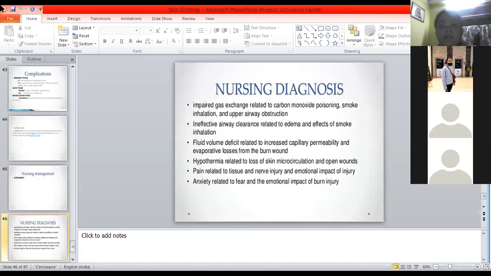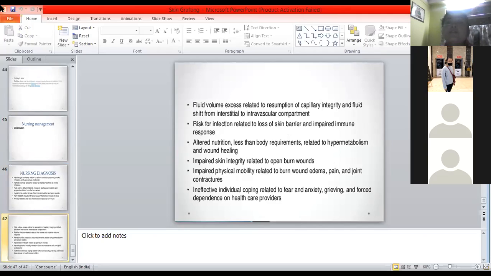Related to carbon monoxide poisoning, smoke inhalation, upper airway obstruction; fluid volume deficit related to loss of integrity, fluid shift from the vascular compartment; impaired immune response; impaired physical mobility related to body strain and contracture; ineffective individual coping related to fear and anxiety, dependent on healthcare provider. So these are all the nursing diagnoses.